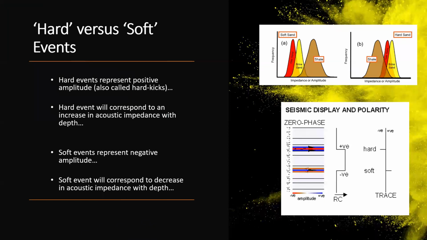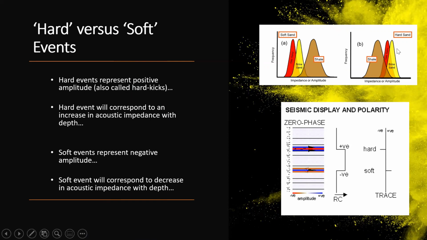On the other hand, soft events represent negative amplitude or will correspond to decrease in acoustic impedance with depth. See the two figures on left hand side. In the first figure, soft sand has low impedance with reference to shale, while hard sand has high impedance as compared to shale. Here we can see the soft sand versus hard sand.